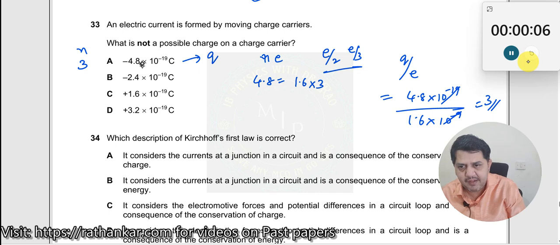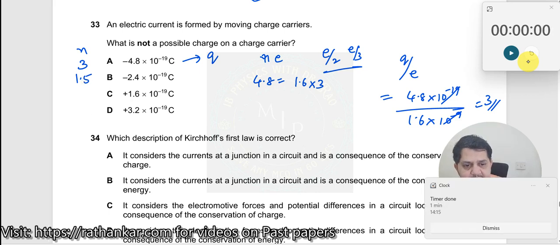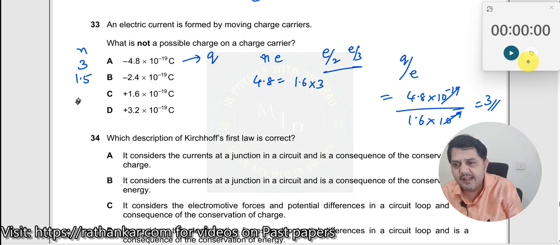In a similar way, when you start writing for each one of them, what do you get here? For example, here you might get this answer as 1.5. Here 1.6 into 10 to the power minus 19 divided by 1.6 into 10 to the power minus 19 would be 1, and 3.2 divided by 1.6 would be 2 over here. Sorry, here it is 1, here it is 1 and here it is 2.